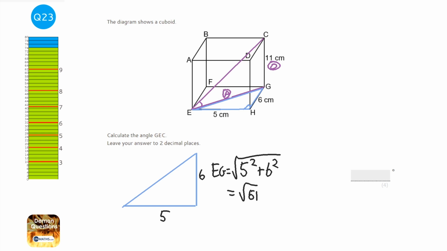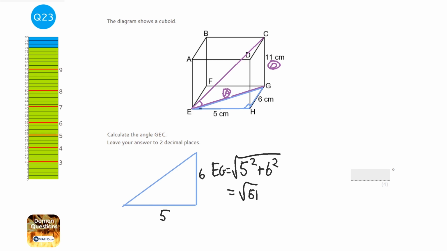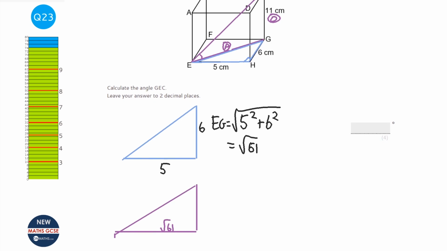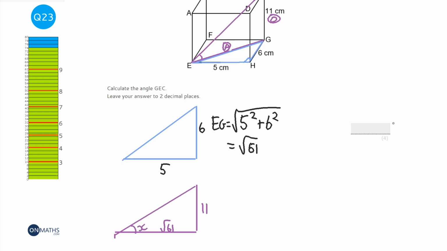Okay, so the next thing to draw is the right angle triangle, the purple one that we've got on the diagram. So let's start drawing that. Okay, so we've got EG at the bottom, which we now know is root 61. And the height is 11. And we're looking for this angle here, and we can call this angle X, why not?